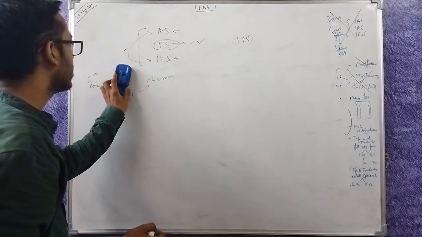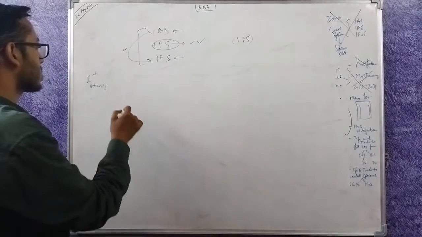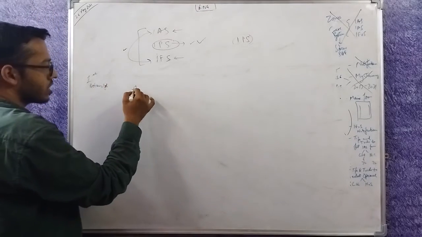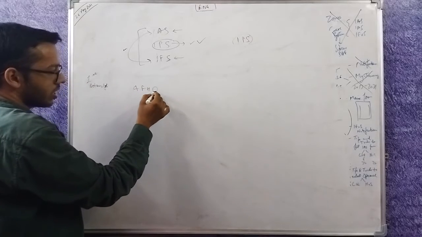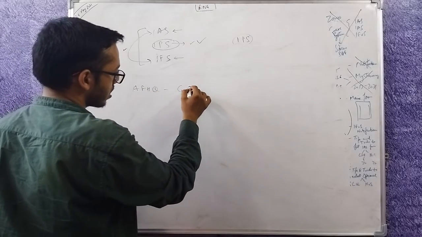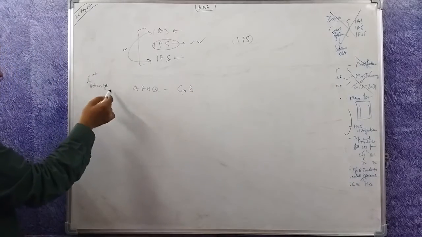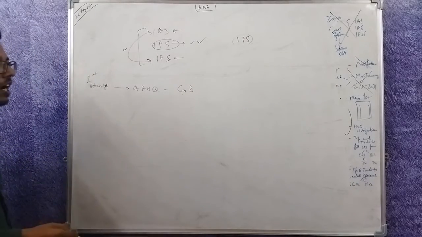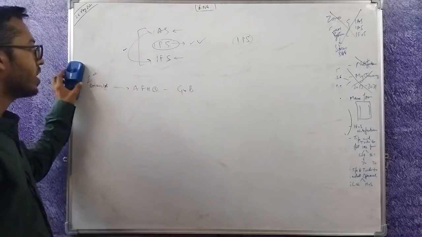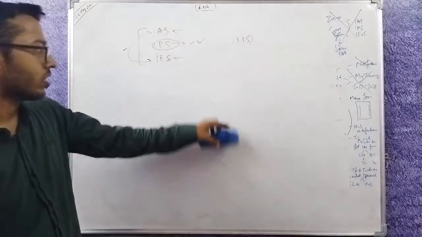Similarly, if you get the Armed Forces Headquarters service in your first attempt, which is generally filled at the last, this is a Group B service and is generally filled at the last. So let's say in the first attempt you get this service and you don't want it, so you may not join in the beginning itself.